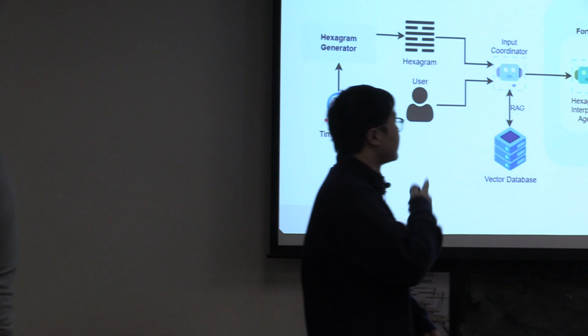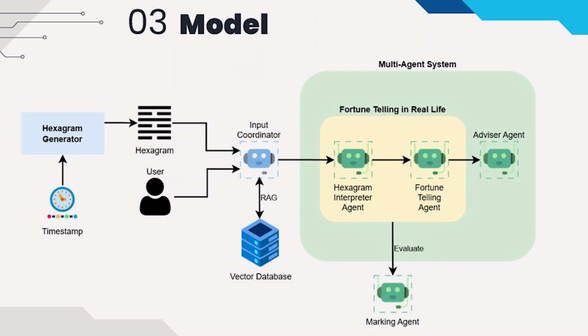Let me talk about the architecture part. The figure here shows how our system is built. We first generate our hexagram according to the time, and then we have the user's question. We use the question to retrieve some relevant examples from the vector database. And we combine all the inputs in the input coordinator, and we feed them into our multi-agent system.